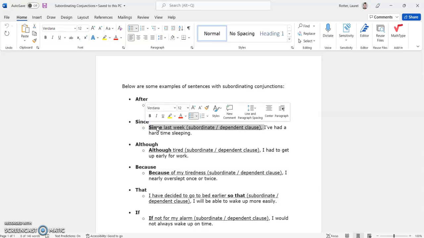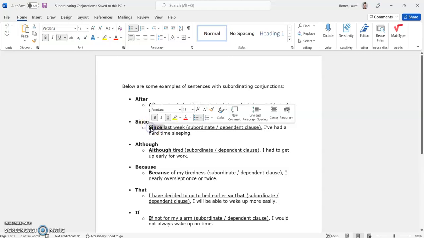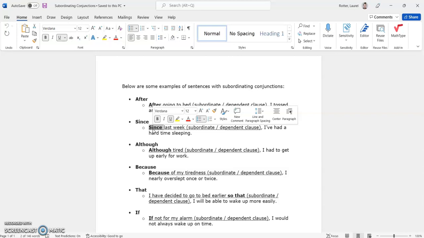It is a dependent thought, which means that this word here, since, is connecting last week to I've had a hard time sleeping. Since is our subordinating conjunction. Remember, conjunctions are words or phrases that connect ideas to other ideas. In this case, a subordinate idea to a complete, independent idea.